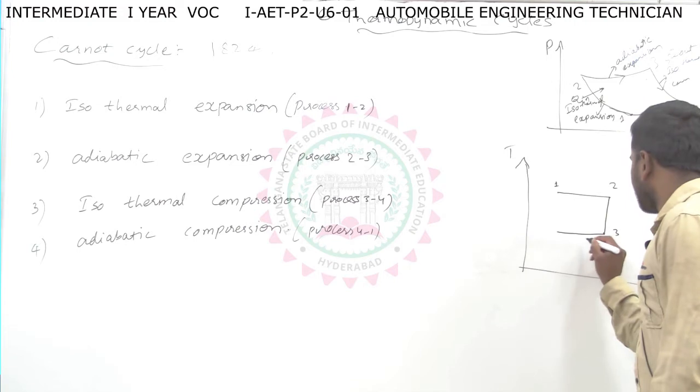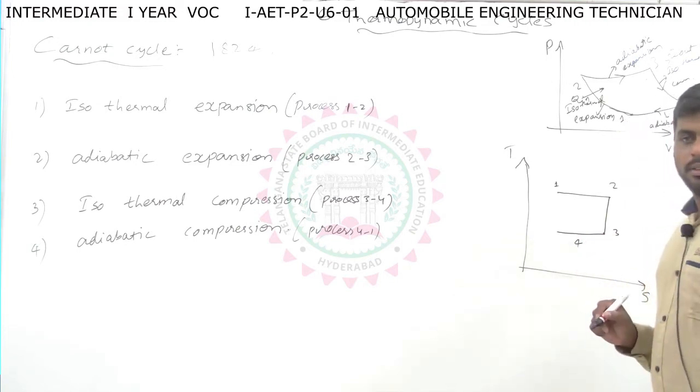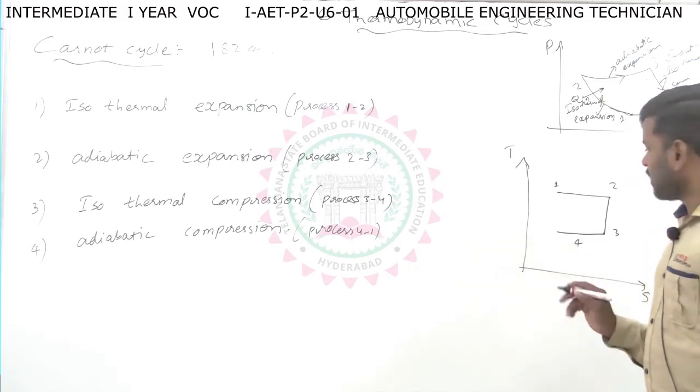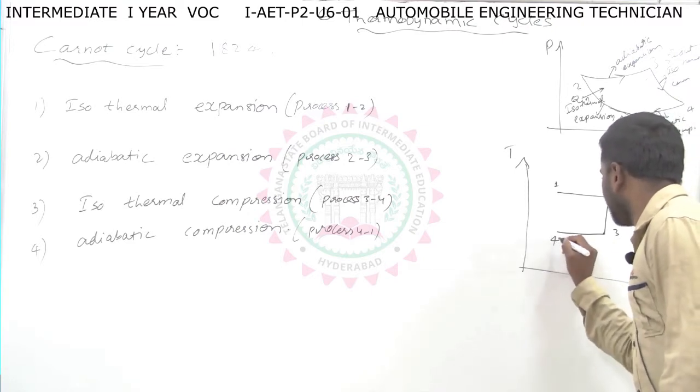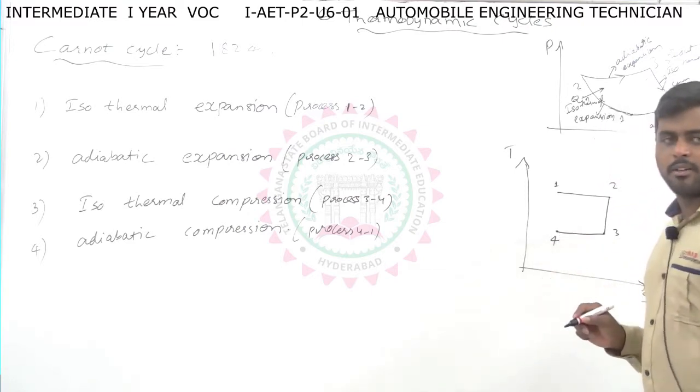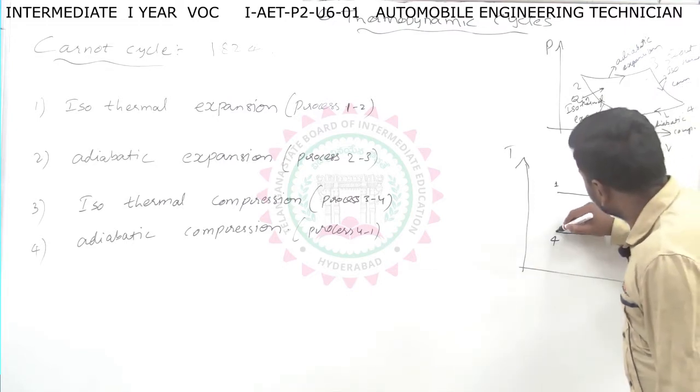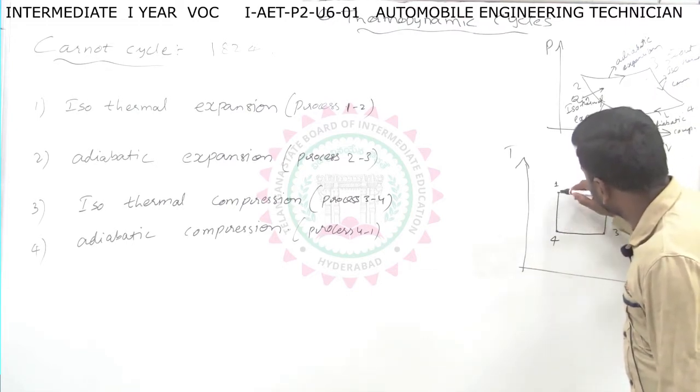And 3 to 4 is again isothermal compression, so temperature is constant. And the last and final process, 4 to 1, is reversible adiabatic, meaning isentropic compression.